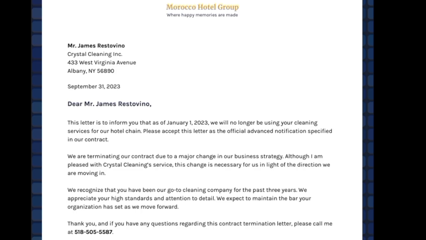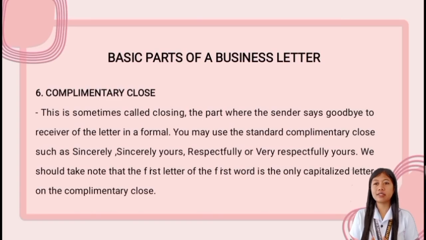Now let's proceed to the sixth basic part of a business letter, which is the complimentary clause. This is sometimes called the closing, the part where the sender says goodbye to the receiver of the letter in a formal way. You may use a standard complimentary clause such as sincerely yours, respectfully, or very respectfully yours.